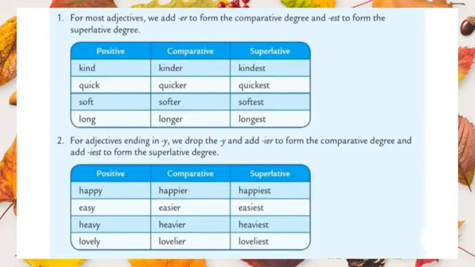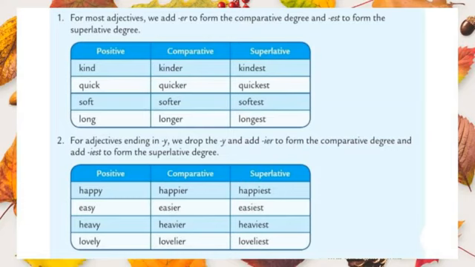If an adjective ends with the letter y, we should remove the letter y and add ier to form the comparative degree and iest for superlative degree. Look at the first example. The first one is happy. The last letter is y. What do we do? We remove the letter y and add ier to form the comparative degree and iest for superlative degree. So the answers are happy, happier, happiest.